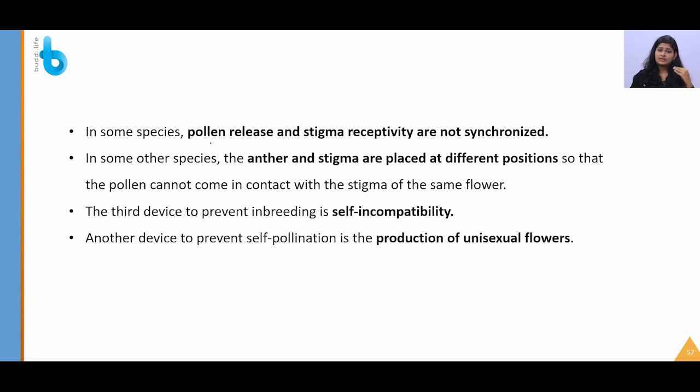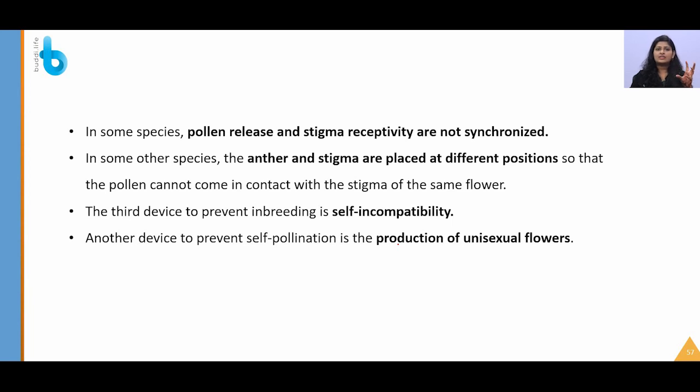As we saw in the first case where autogamy is rare, the same technique applies. Pollen release and stigma receptivity are not synchronized. They do not happen at the same time. Anther and stigma are placed at different positions. Then the third device to prevent inbreeding is self-incompatibility. The stigma will not accept the same pollen. And then one more thing is production of unisexual flowers.